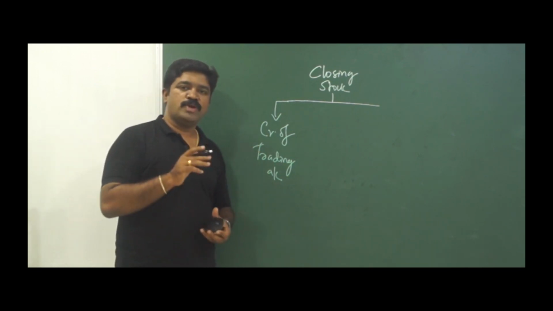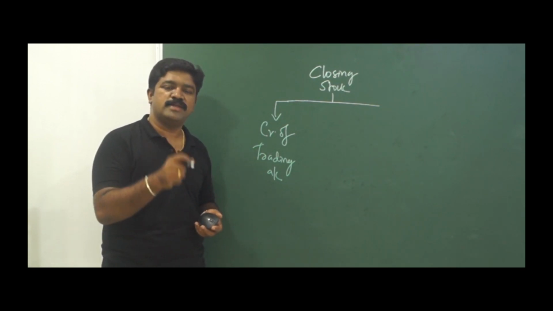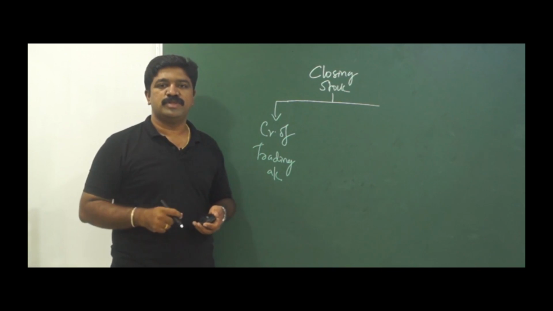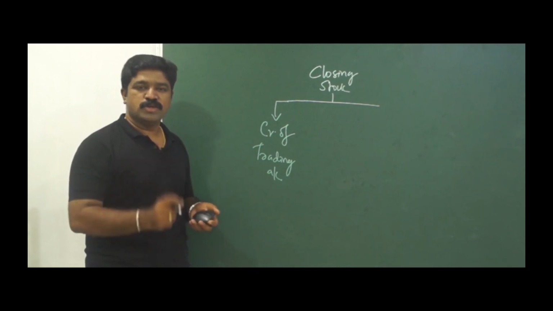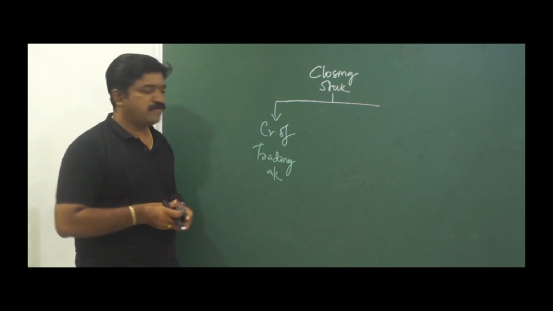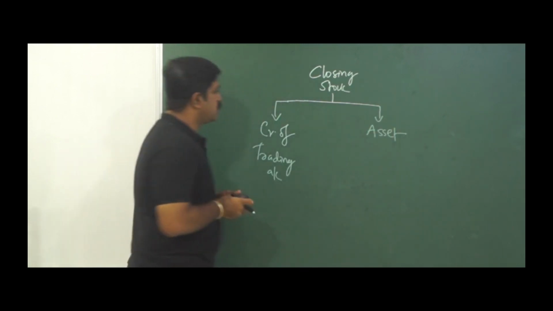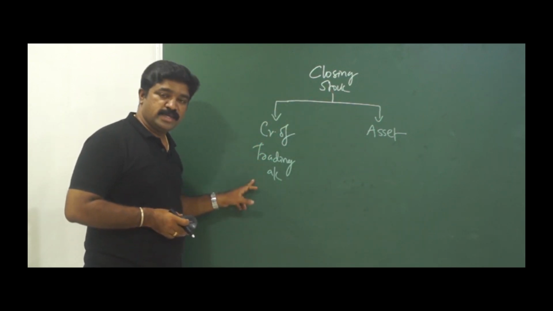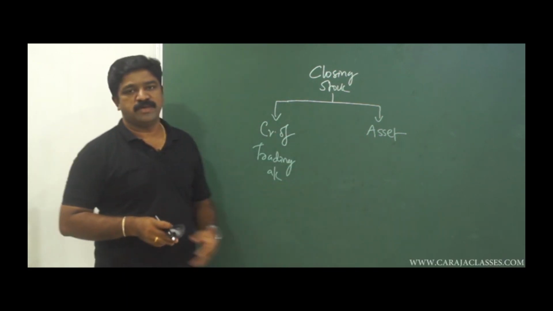Okay, right. So now what you have done is, you have removed it from your trading account. Why you have removed it? Because you understand that this 20 can be sold in future. It means this will give you future benefit. Anything which gives you future benefit, we call it as asset. Okay, so the closing stock what you have removed from the purchases should be taken to the asset side of the balance sheet. So the second effect is, take it to asset. Okay, so look at this. Closing stock adjustment effect is like this. Number 1, you will show it under credit side of the trading account, and the second effect is, you will also show it under asset side of the balance sheet.